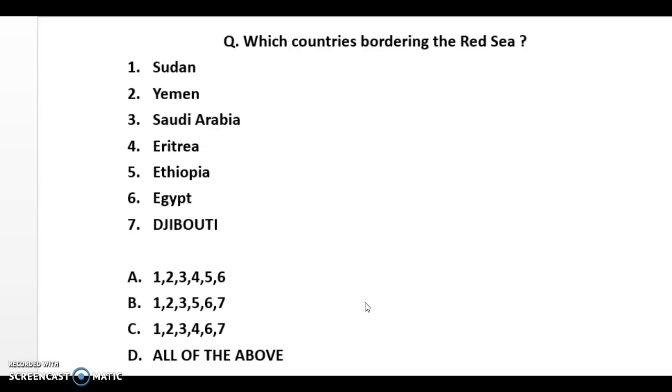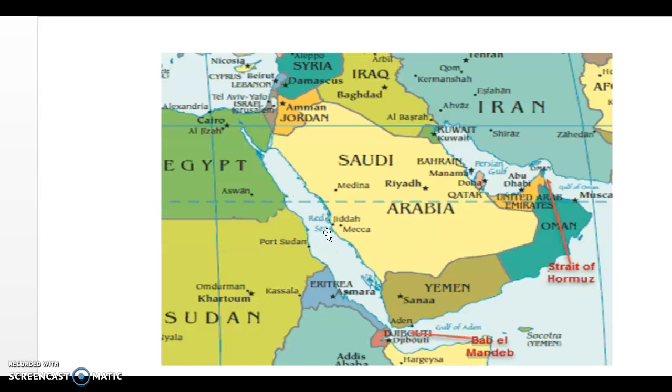Today I have a question for you, that is, which countries are bordering the Red Sea? Options are Sudan, Yemen, Saudi Arabia, Eritrea, Ethiopia, Egypt and Djibouti. So to mark the answer you need to look at this map. So this one is Red Sea, this one is Arabian Peninsula and this one is African continent, right?